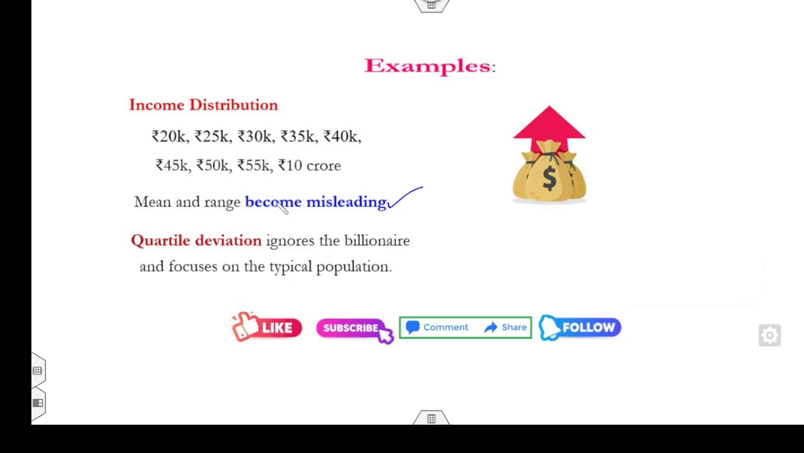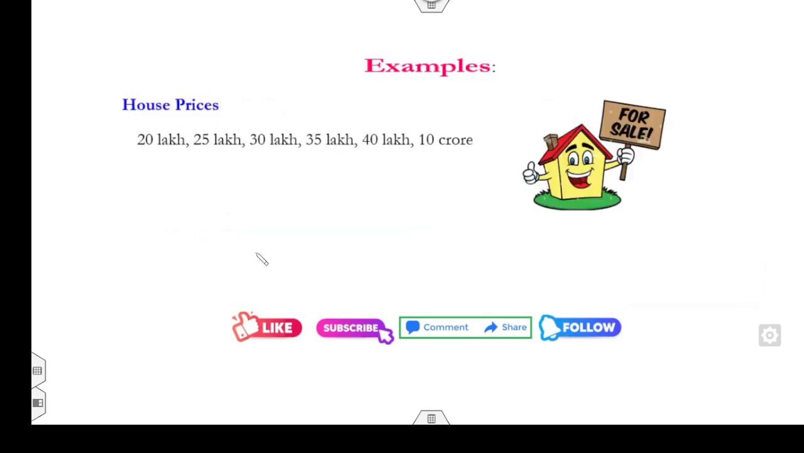Fine. So therefore, if you skip this outlier, then you can calculate the quartile deviation, and it is focused on the entire population. Similarly, if you want to buy a house which is on sale, the prices of the houses are 20 lakh, 25 lakh, and up to 10 crore, and clearly that 10 crore is my outlier. Fine. Or if I say it is only 5k, the 5k is also my outlier. Fine. So that is a very cheap house and that is a very luxury house.